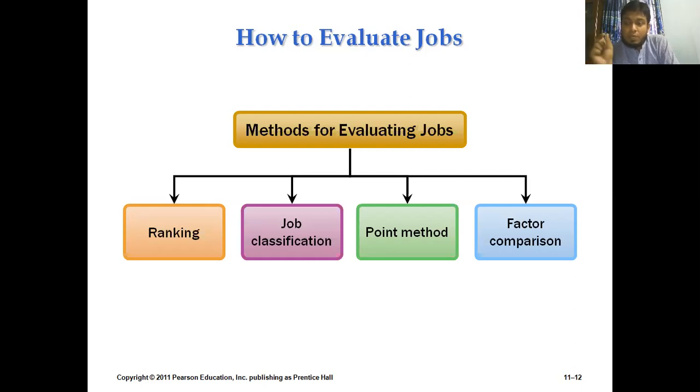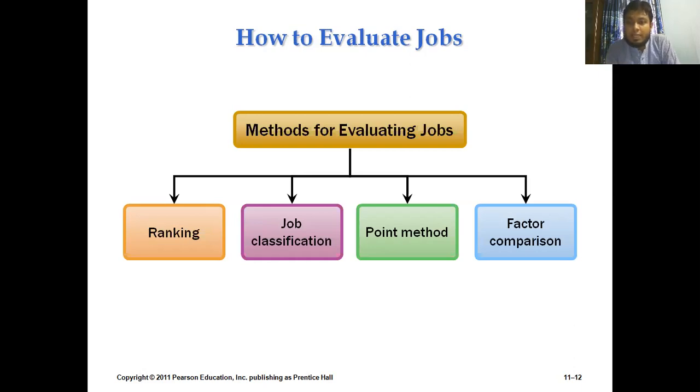So these particular values, 10, 8 or 1 and 2, will give us a sense of how important this activity is for that organization. This is the actual message of the pointing method. By looking at the points, or the numerical values, we can decide about the importance of this job. So that is basically our pointing method.